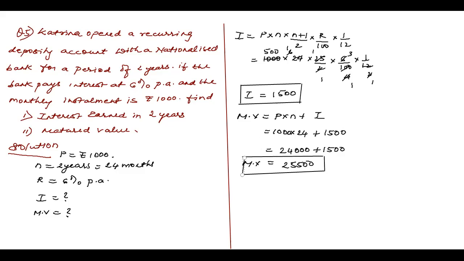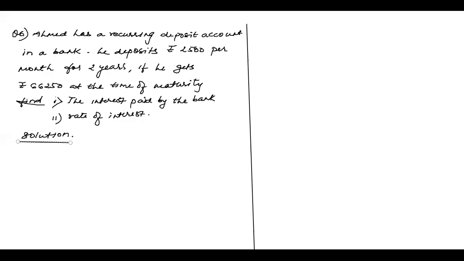Question number 6. We go to the next sum. See, Ahmad, question number 6, children. Ahmad has a recurring deposit account in a bank. He deposits rupees 2,500 per month. The money he deposits per month is nothing but P, children. P equals rupees 2,500 per month. For 2 years, N is 2 years, per month he is putting money. So 2 years, I convert to 24 months. Are you getting me, children?